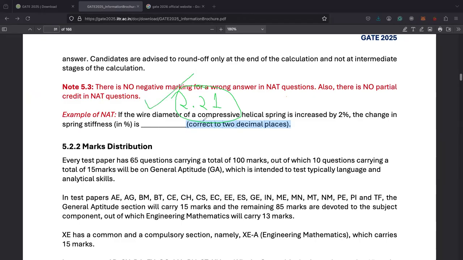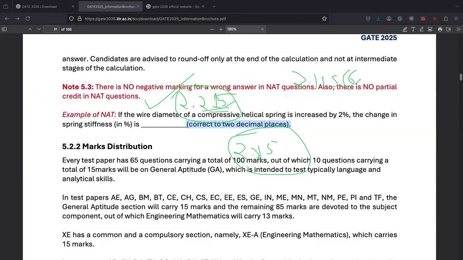You should not round off. You need to write this correct answer at most to two decimal places. If it is 2.215, then you should write 2.215. And if it has more than three decimal places, then yes, you can round off. Let's say the answer is 2.2156.